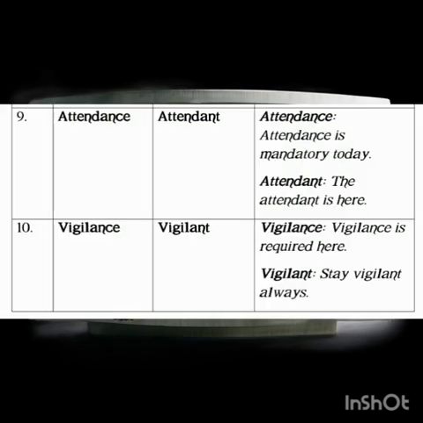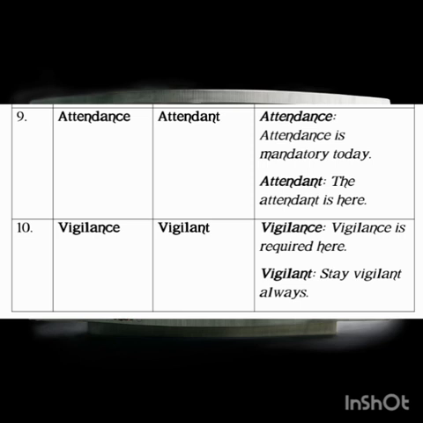And we're going to have another one like attendance and attendant. Attendance and attendant. In sentences, you now say attendance is mandatory today. Attendance is mandatory today. And of course, for attendant, you can have the attendant is here. The attendant, sort of somebody who is assisting the boss in the office, of course.